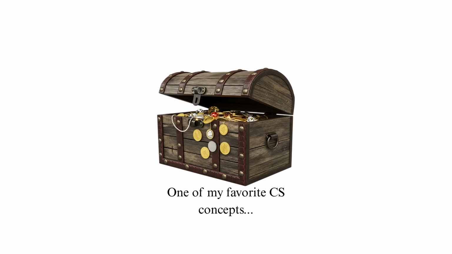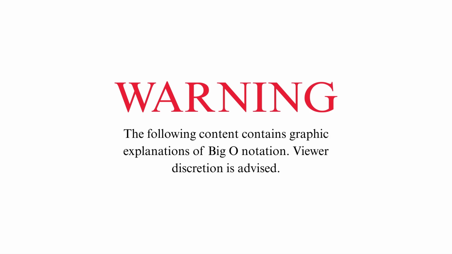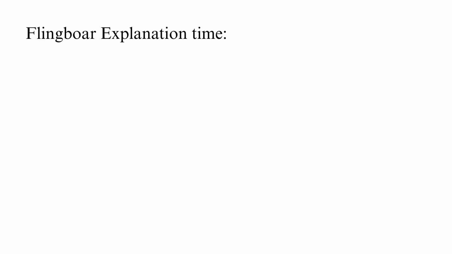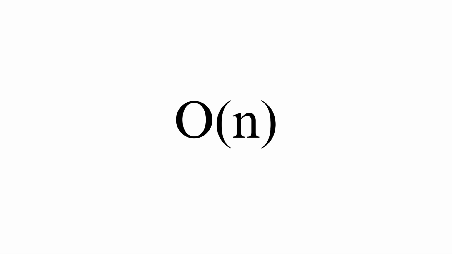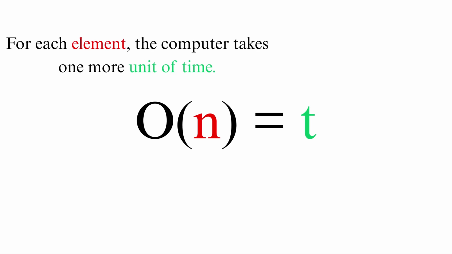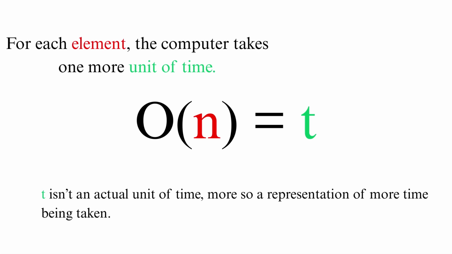Having implemented this, I want to discuss one of my favorite concepts in computer science. Big O. I love Big O. For those who don't know, Big O is the representation of the time complexity of a project. In English, okay. A normal Big O notation looks something like this. This is O of n. Pretty much, for each n element the computer must check, it requires one more unit of time. This unit of time isn't really a set unit, and is completely dependent on your computer's processing power.